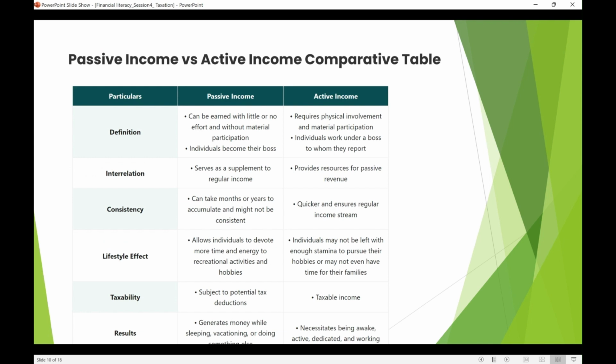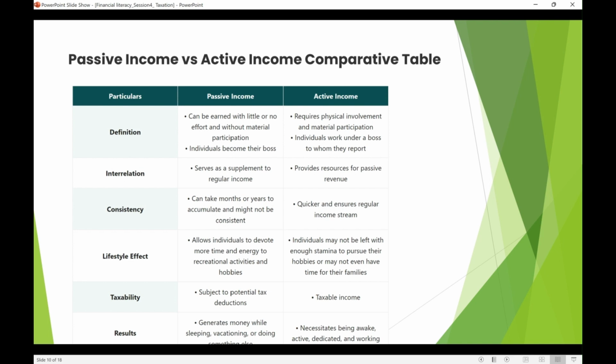Let's see what passive income and active income are, comparatively. I just won't go through all of it, but you have to go through the important points thoroughly. So, the definition: passive income can be earned with little or no effort and without material participation. And individuals become their own bosses. In active income, there's a requirement of physical involvement and material participation, and the individual works under a boss to whom they report. So with this you always work under somebody.